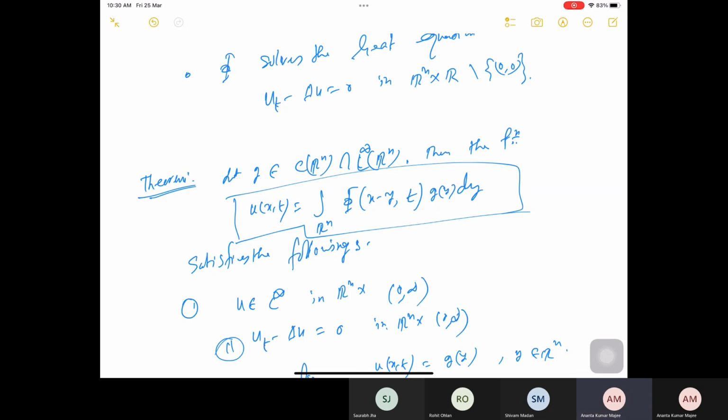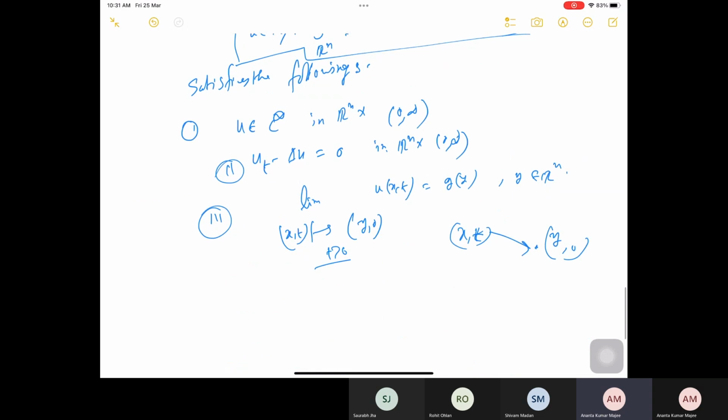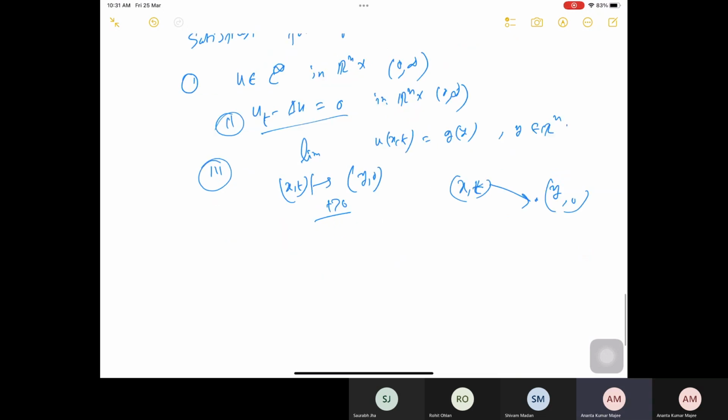So the proof is, as I said, simple. Something we have already done, how to do these things, because everything is smooth and so on. To check that u is C infinity, you just throw the derivative there. Then you also check that it satisfies these equations, and look at the limit. So I'm not going into the proof, but step by step one can do it. Okay, because of the time constraint, I'm not able to do all these proofs.